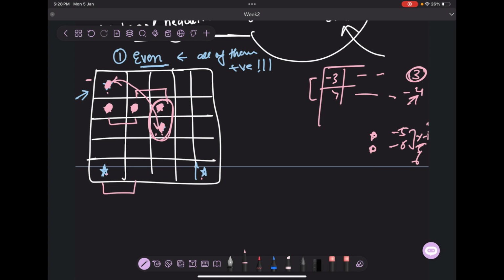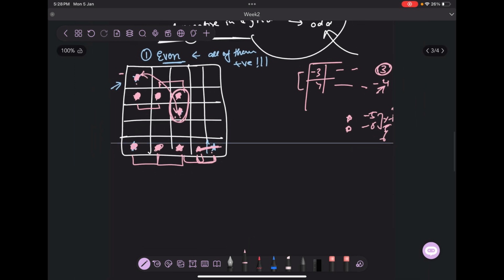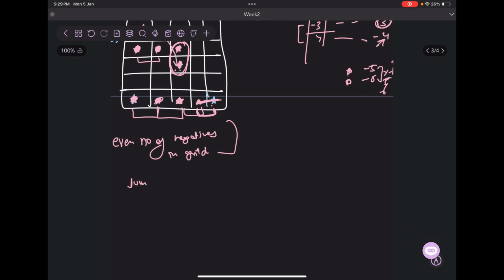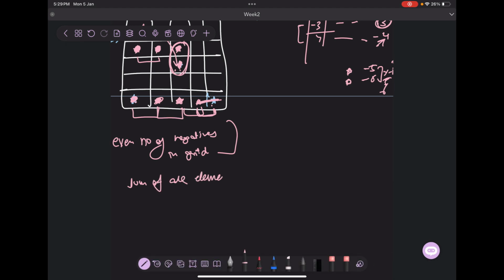The same goes here. You multiply -1 to these two, this vanishes, this becomes negative. -1 to these two, this vanishes, this becomes negative. Same process here. Ultimately these two end up together, this vanishes. So I claim that when you have an even number of negatives in the grid, the answer is simply the sum of all elements in the grid.